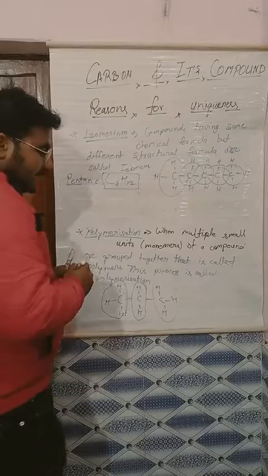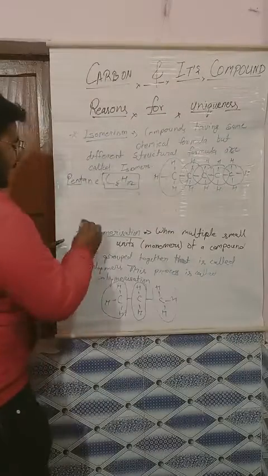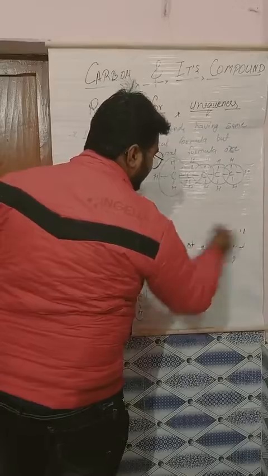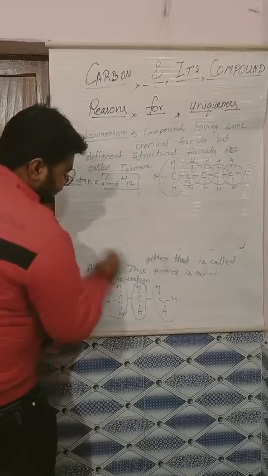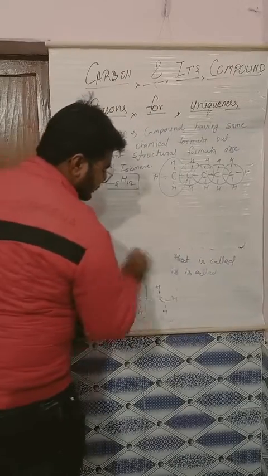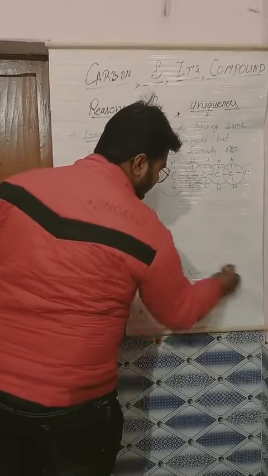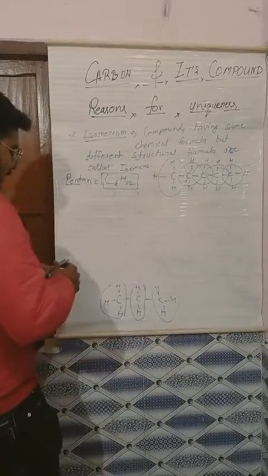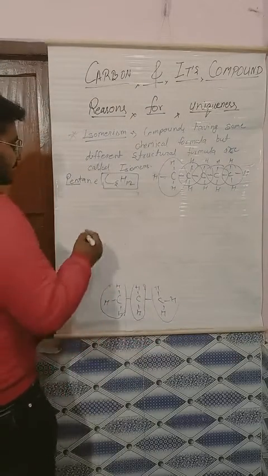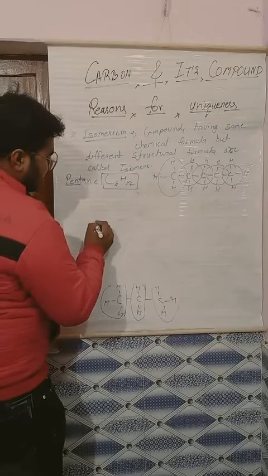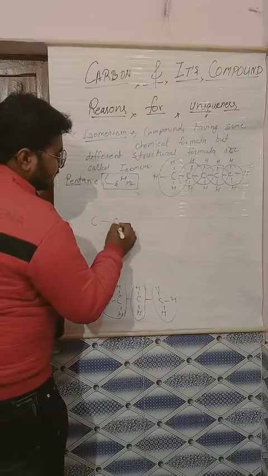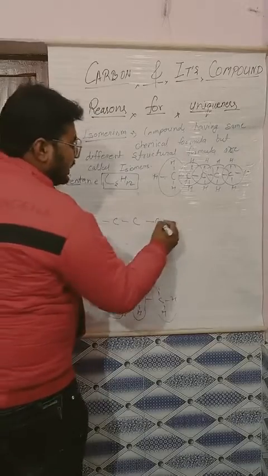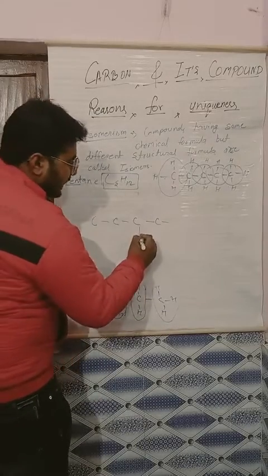Now for another structure that we can get, let's see that. So what we will make now? Let's make a branched chain. So C. 4 we have made, 5 we have to make. Let's make it down.